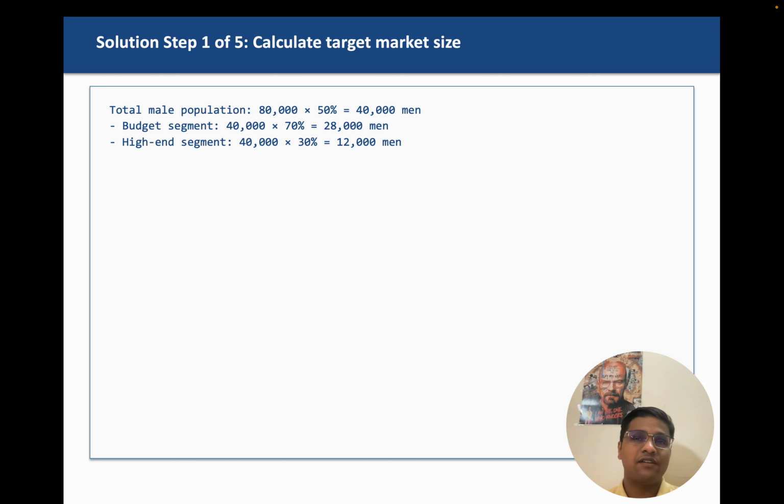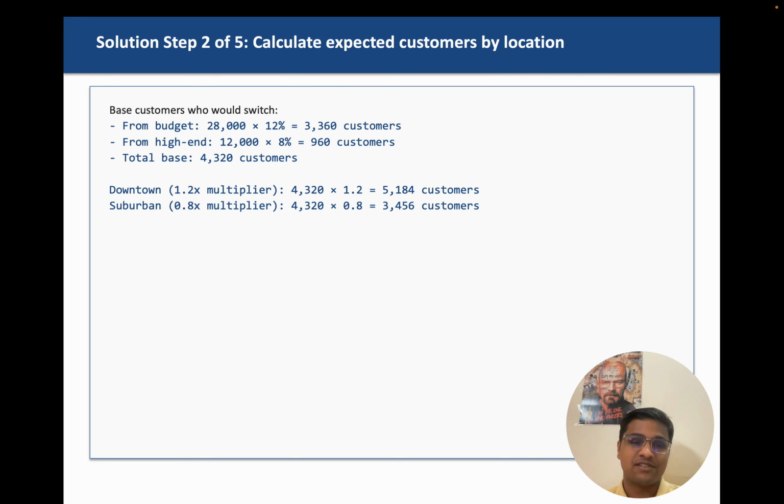Since this is an easy level case, I don't think it should be too hard to follow. It's simple. We have to calculate our estimated cost for both locations and our estimated revenue for both locations, and we should be good enough. To calculate our estimated revenue, we have to calculate the estimated target market size. So the total male population is 40,000 men. 70% of this 40,000 is 28,000 men who use budget salons, and 30% of this 40,000 is 12,000 men who use high-end salons.